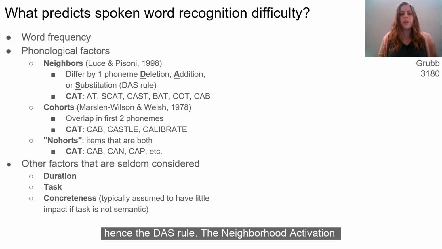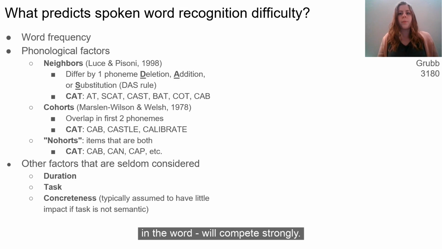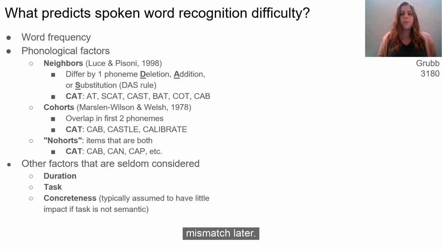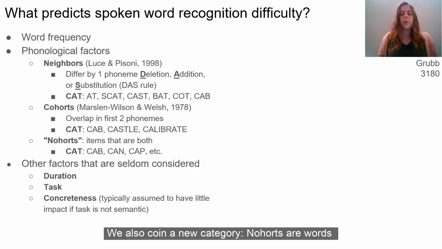The neighborhood activation model proposes that words with high global similarity, no more than one mismatch anywhere in the word, will compete strongly. Cohorts here overlap in the first two phonemes, a typical definition under the cohort model. On the cohort model, words are eliminated from consideration as soon as they mismatch, so only words overlapping at onset are expected to compete. Strong competition is expected if two words overlap at onset, no matter how much they mismatch later. We also coined a new category.